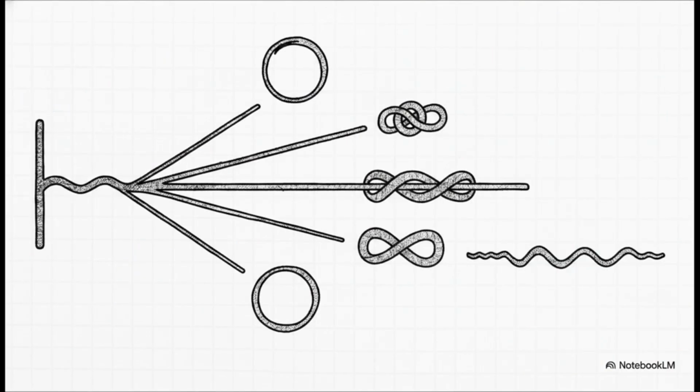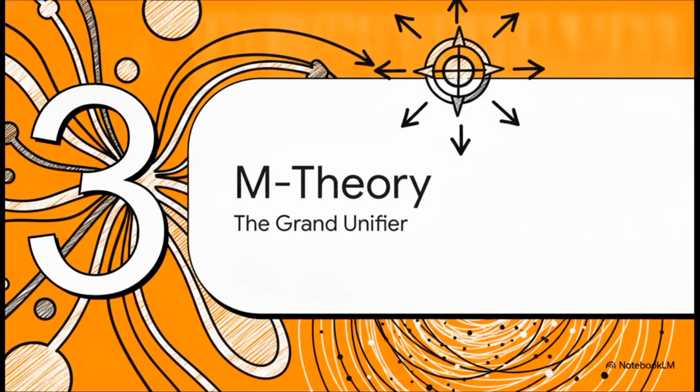So under the umbrella of perturbative theory, the math really branches out. From the older bosonic string theory, we get several distinct flavors of superstring theory following those revolutions. You've got type I, type 2A, type 2B, and heterotic strings. And honestly, for years, physicists were just stuck. They were staring at these 5 competing, perfectly mathematically sound descriptions of the universe, scratching their heads and wondering which one was actually right. Which brings us to part 3, M-theory, the grand unifier.